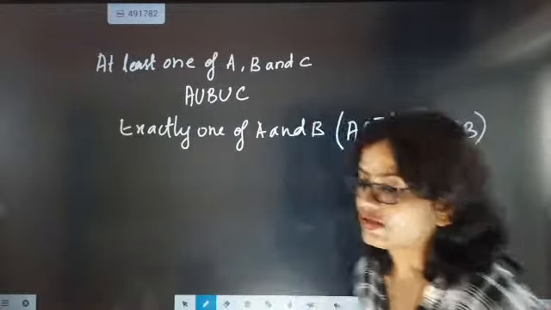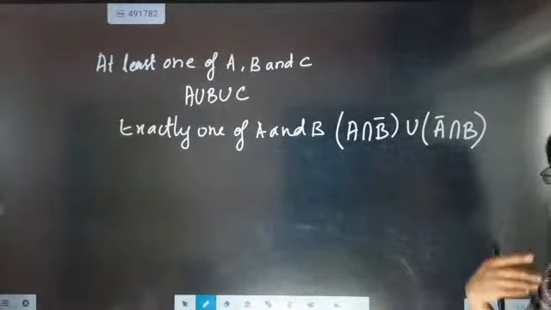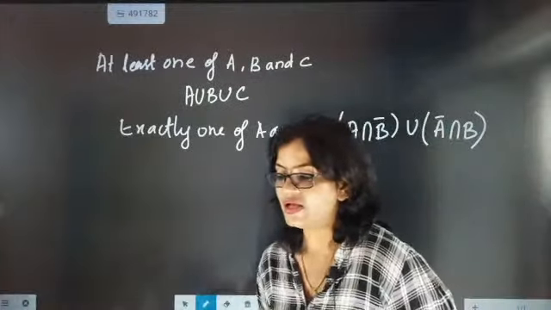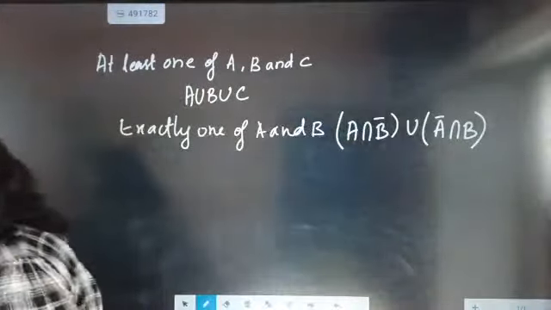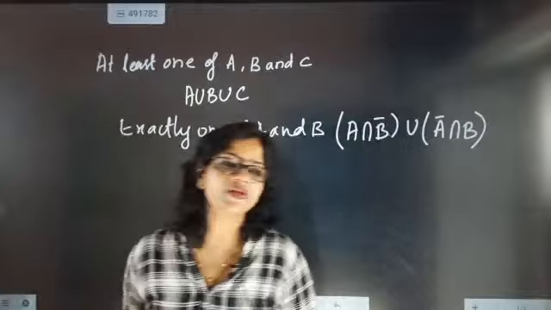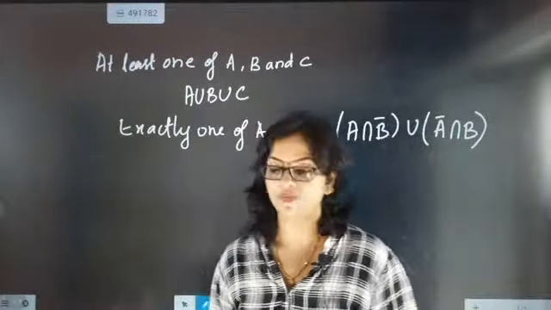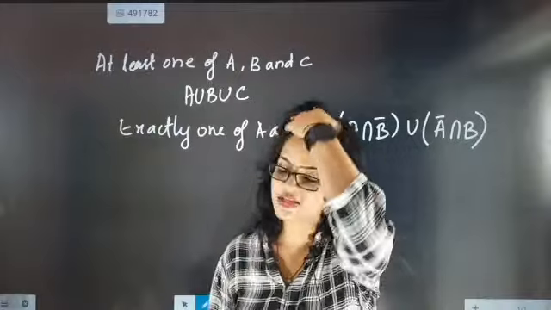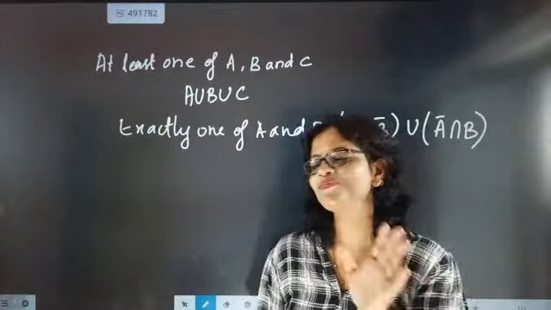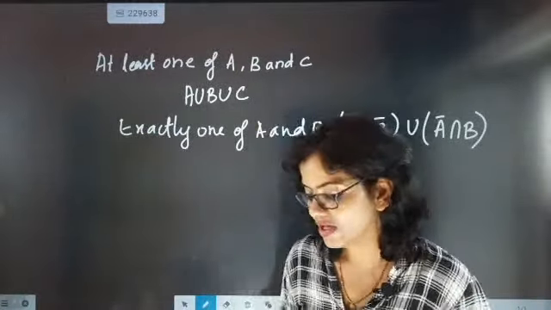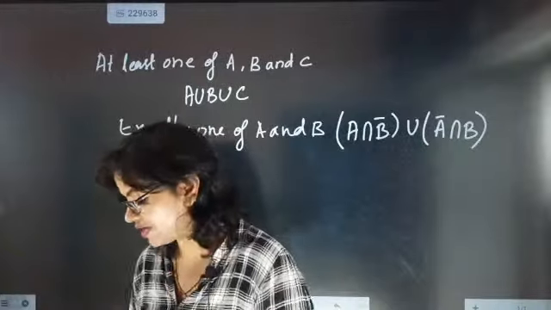So this is called exactly one of A and B. It means if A is there, then B will not be there. If B is there, then A will not be there. So this concept is called exactly one of A and B.